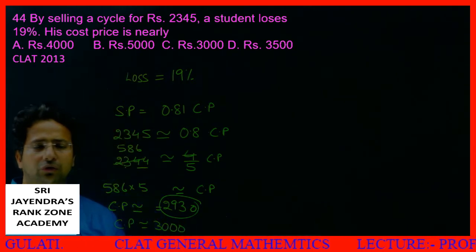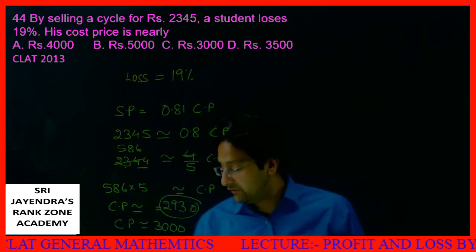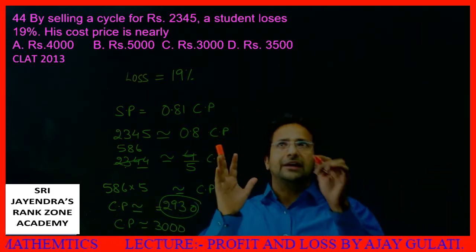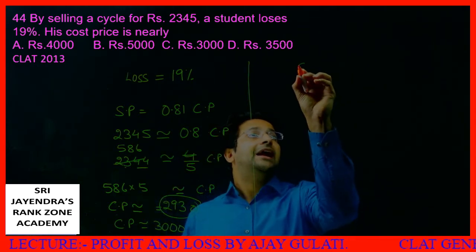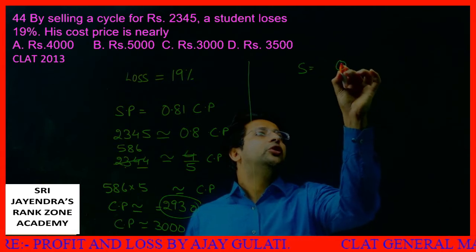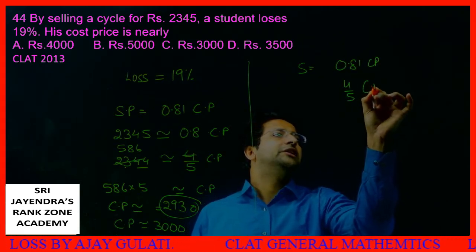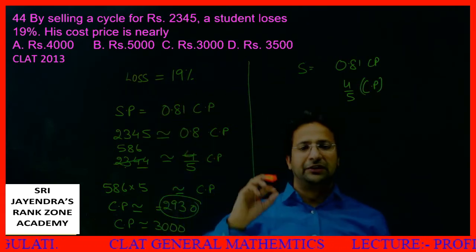For those of you who have a bit of logic, they can very easily solve this question without even calculating. Options are very far apart. Those who understand a bit of calculation will very easily do it. Why? The SP is 0.81 CP, or I can say 4/5 of CP. If I look at the options, let's start with the smallest, 3000.